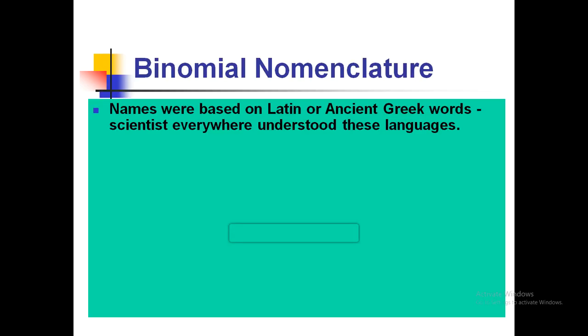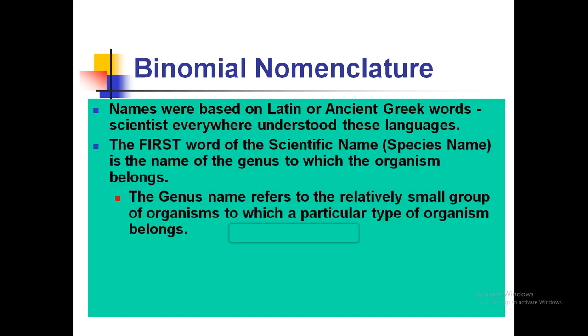Binomial nomenclature is a two-word naming system, and the names are in Latin or ancient Greek because these are dead languages and nobody uses them nowadays. So for all the scientists of the world, this language is acceptable because nobody is using it now.